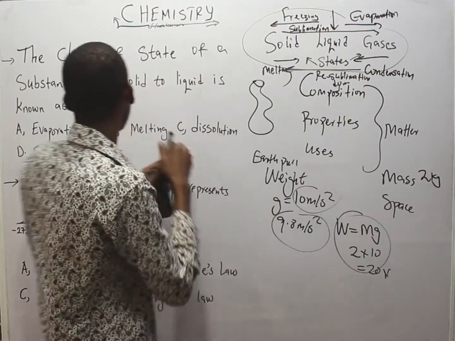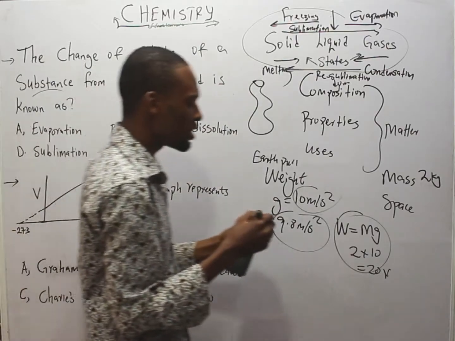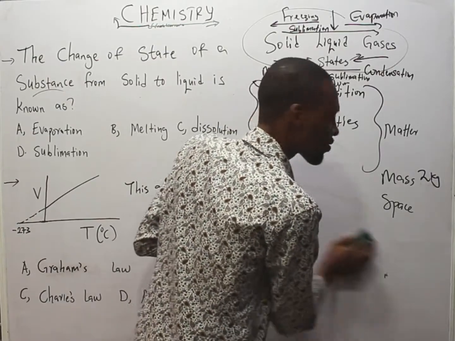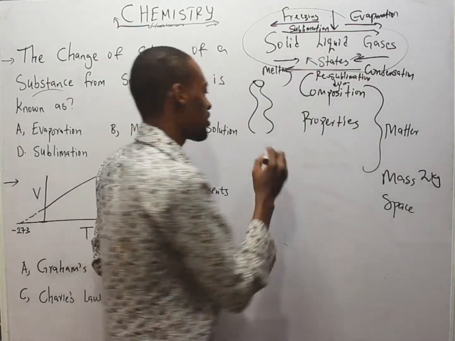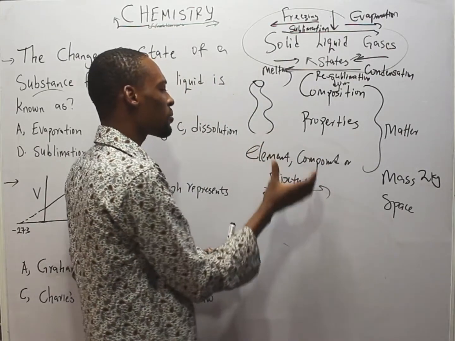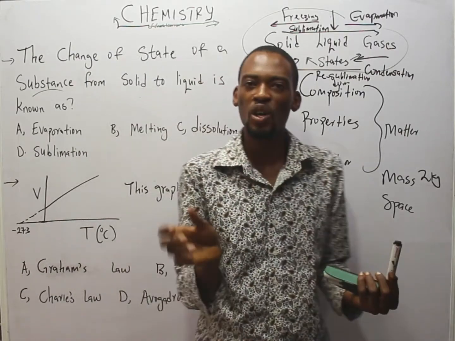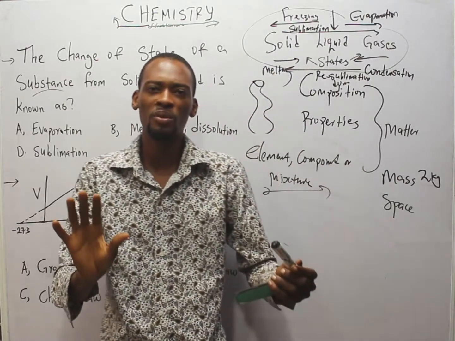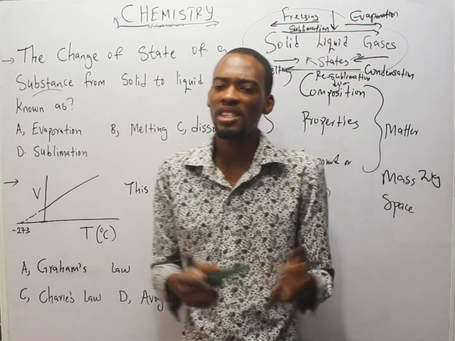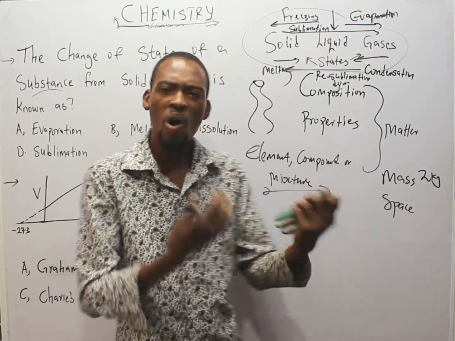Still talking about substances, a substance can be an element, compound, or mixture. An element is a substance that cannot be split or broken down into simpler form. Okay? Examples of elements are aluminium, tin, hydrogen, oxygen.